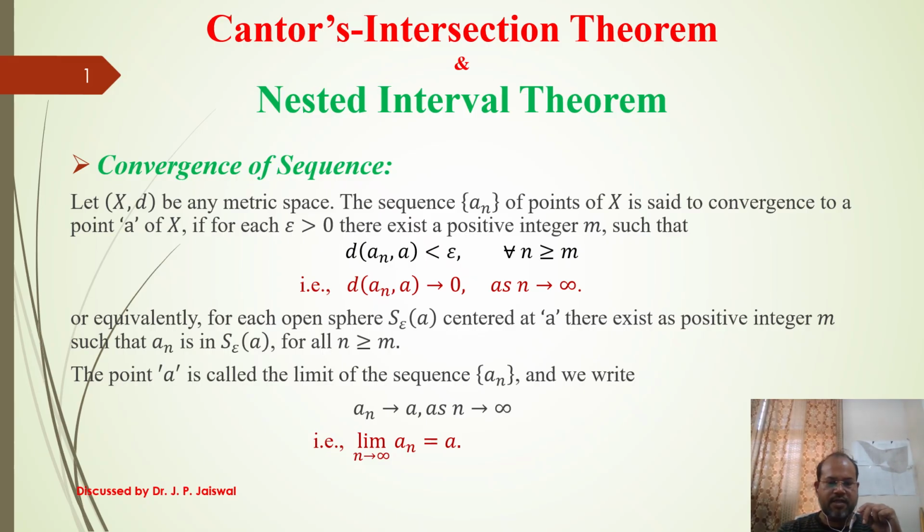So first there are a few definitions that will be used, and we will discuss them one by one.